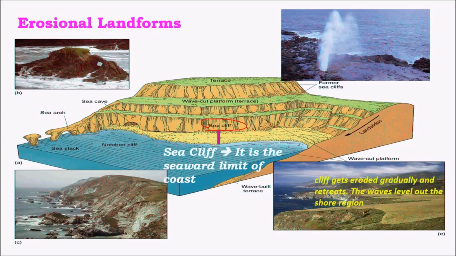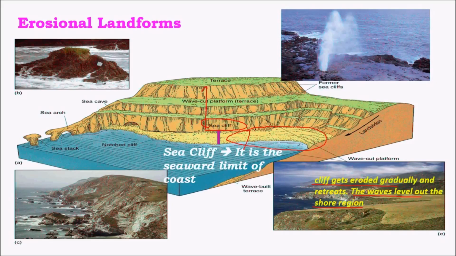And sea cliffs are the ones which are the seaward limit of the coast. They are formed due to successive erosional processes where the higher standing landform is successively eroded from bottom to top, giving rise to a structure like a sea cliff, which stands higher compared to the sea level. And these cliffs get eroded gradually, and the waves level out the shore region. That is, the waves started leveling out the shore region like in here, and the sea cliff like structures remain for a longer period of time.